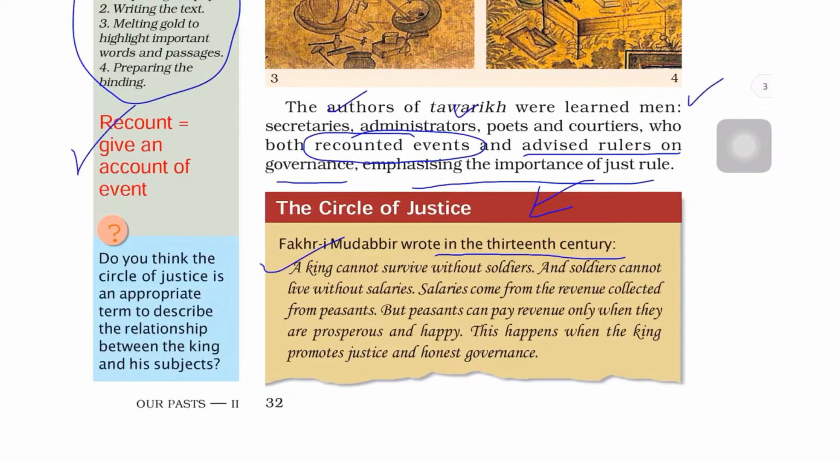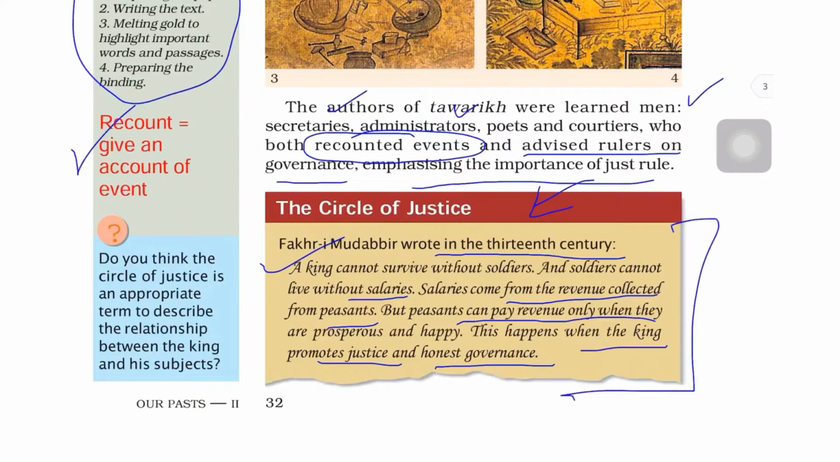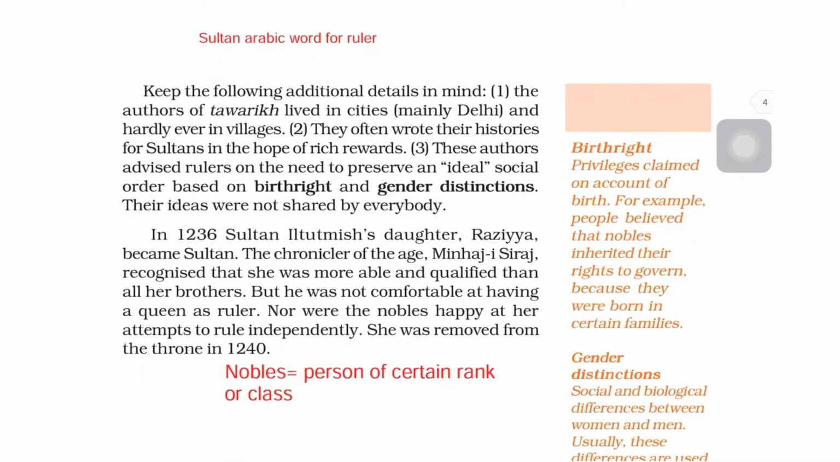A king cannot survive without soldiers, and soldiers cannot live without salaries. Salaries come from the revenue collected from peasants, but peasants can pay revenue only when they are prosperous and happy. This happens when the king promotes justice and honest governance. So this was called the circle of justice, and I think this was an appropriate term to describe the relationship between the king and his subjects.